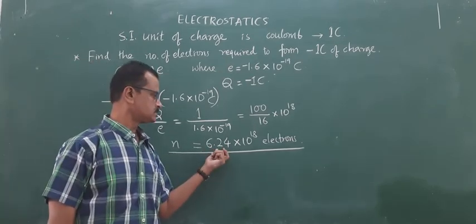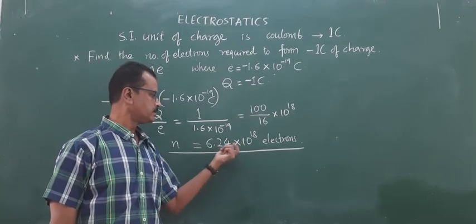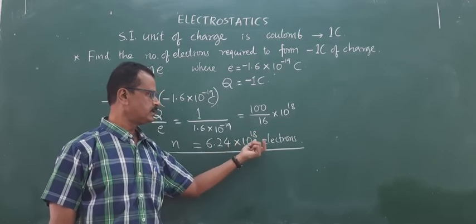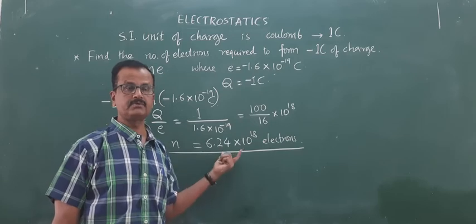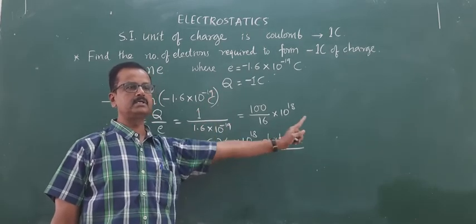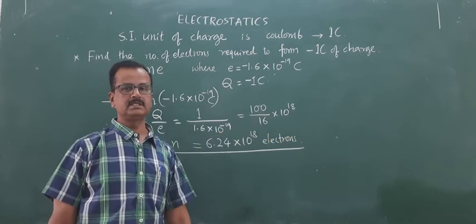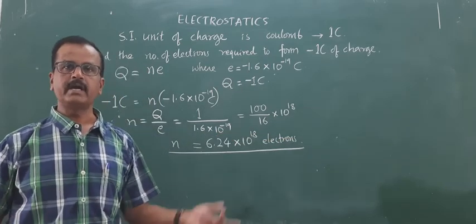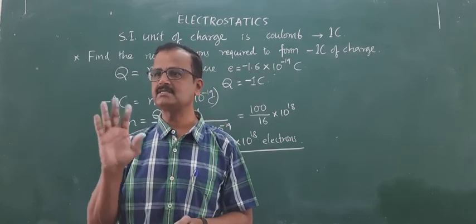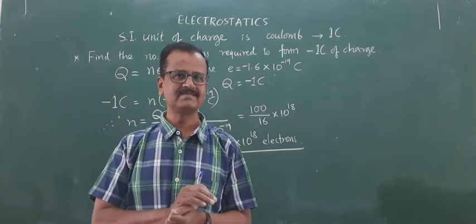So you can just imagine how many. If you take out these decimals, it becomes 624 into 10 raised to 16 electrons. After 624, you have to write 16 zeros. So you can understand now how enormous 1 coulomb of charge is. 1 coulomb of charge is not a small amount of charge.